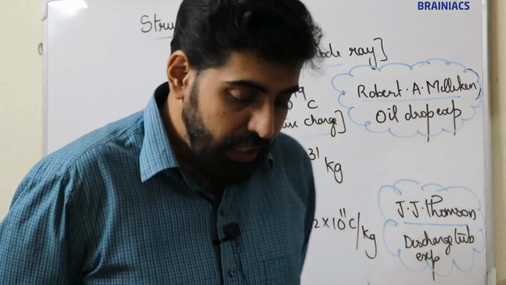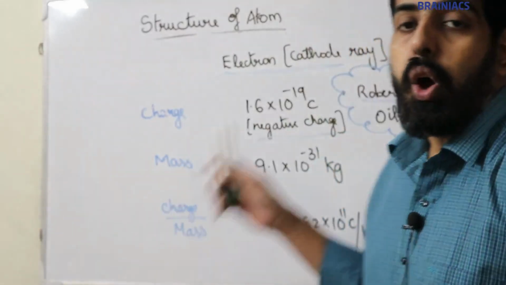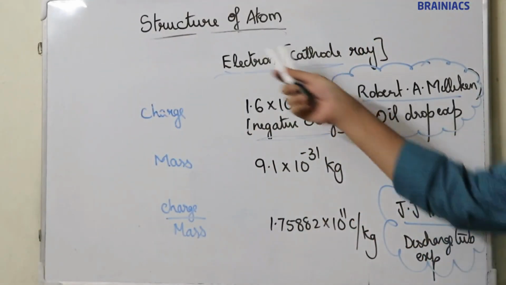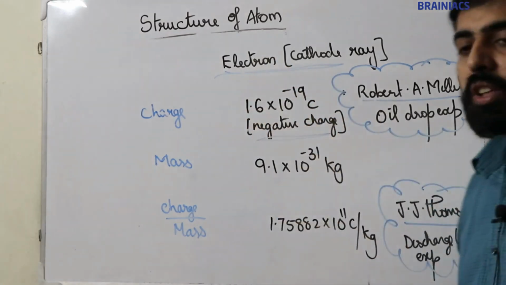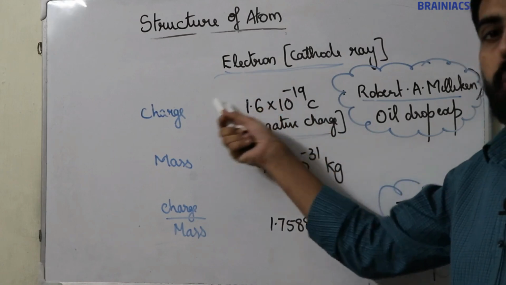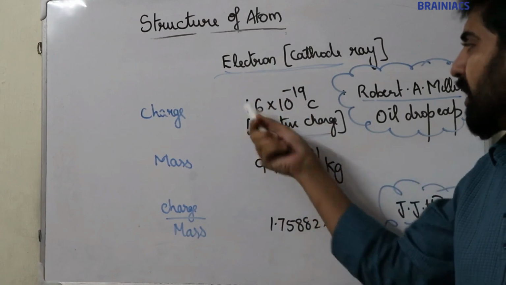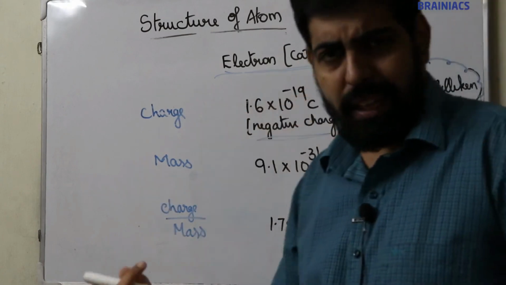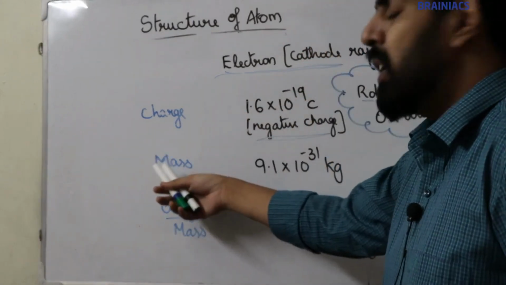So once more, the charge of electron was discovered by Robert A. Millikan, and the experiment is the oil drop experiment. The charge of electron is 1.6 into 10 raised to minus 19 coulomb, and electrons have a negative charge. Either you can write the negative sign, or without it you can write the value, because we know that electrons have a negative charge.